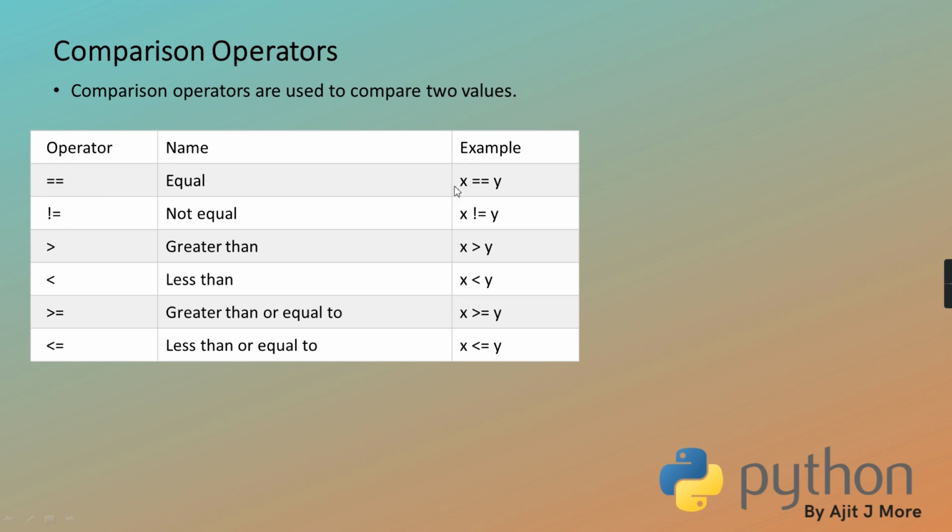Equality means when x and y are exactly the same, it is going to give you true, otherwise false. Then x and y not equal, then true, otherwise false. Then this is greater, then lesser, then greater than or equal to, and less than or equal to. Now what combinations are legal and what are not legal, that I am going to quickly list out. A double equal and not equal can be performed between any data type.